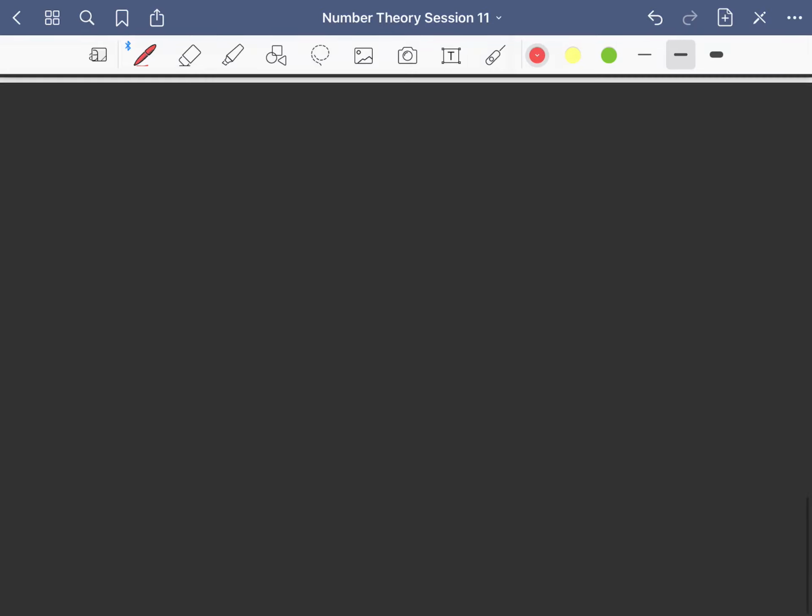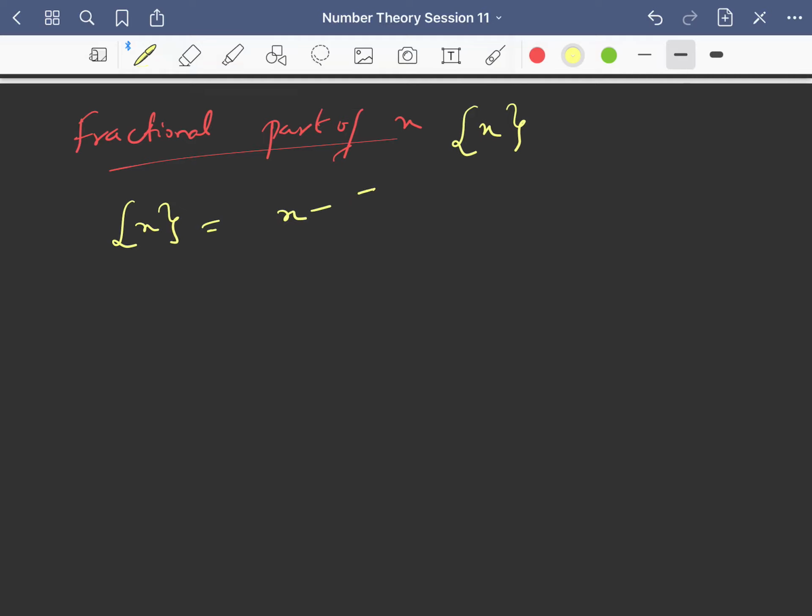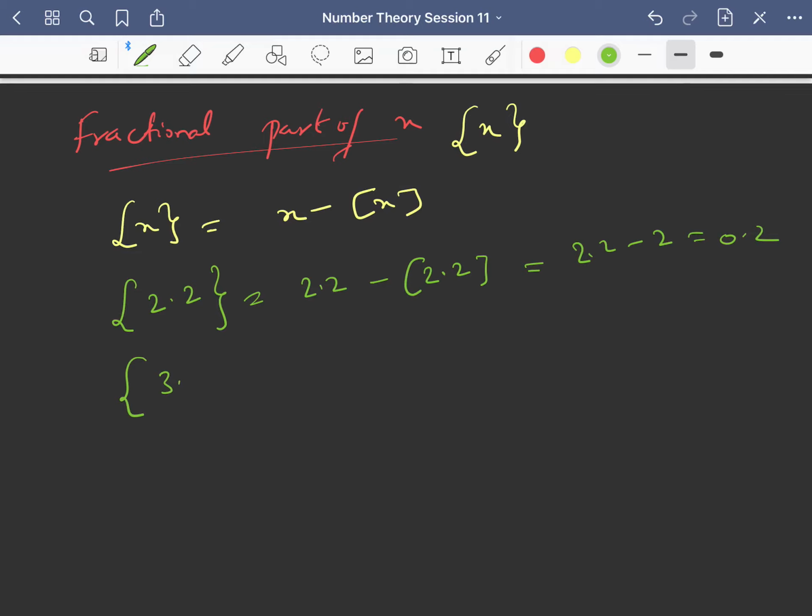So now let us discuss what is fractional part of x. This is denoted in this way, curly bracket of x, right? So fractional part of x is defined as x minus greatest integer of x. So if I ask you fractional part of 2.2, this is nothing but 2.2 minus greatest integer of 2.2, that is 2.2 minus 2, that is 0.2. Fractional part of say 3.5, so this is 3.5 minus 3, so this is 0.5, right?